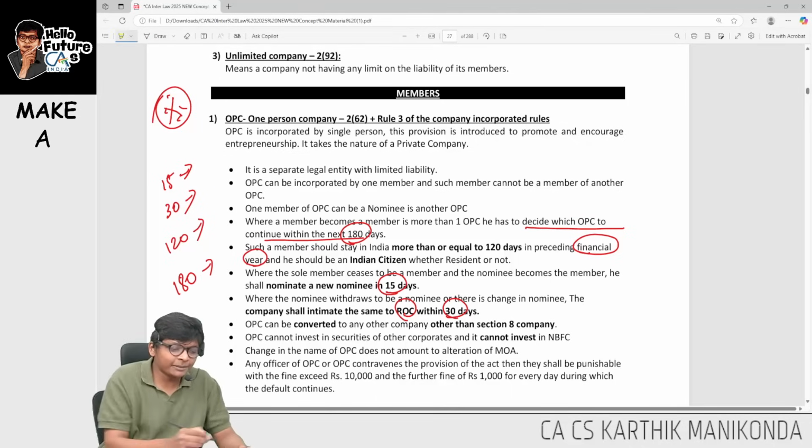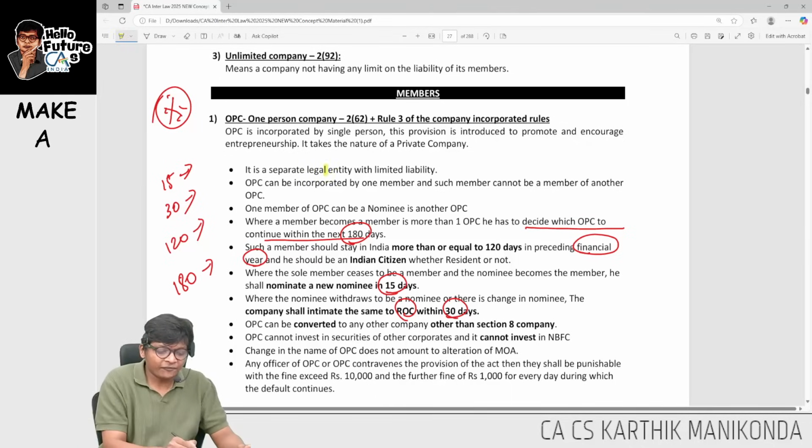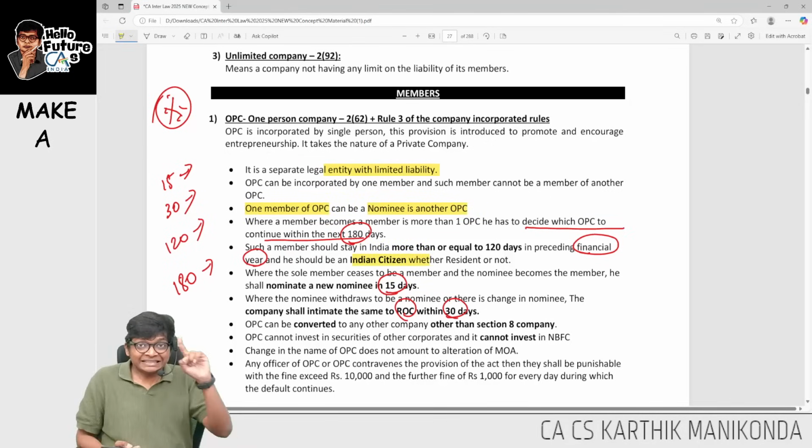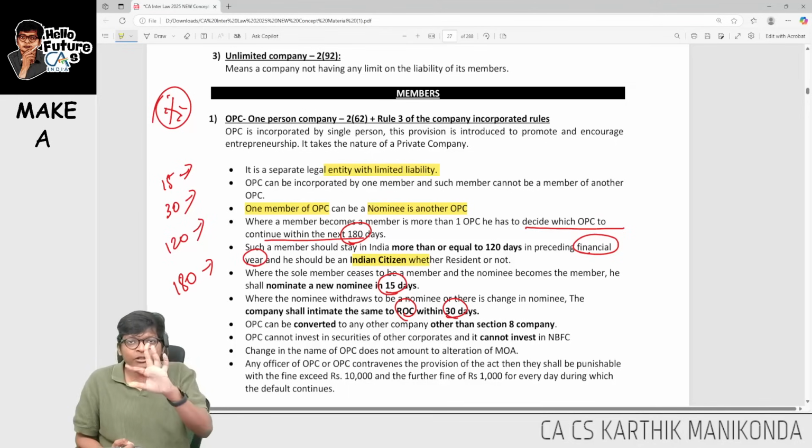Sir, what are other key points in the one person company chapter? Of course, it's a separate legal entity. Then I can start maximum only 1 OPC. So you can be member of 1 OPC and nominee of another OPC only, guys. Next, being a citizen is important. Residentship shares, they only count 120 days.